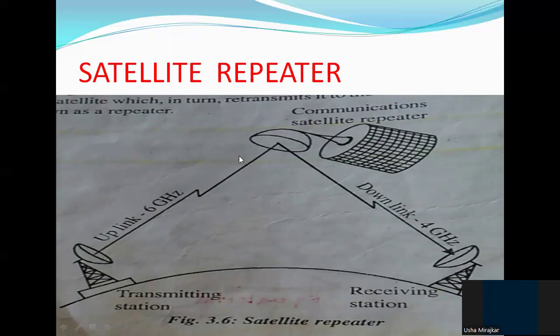Now, that particular signal is received in the communication satellite repeater. This is processed, amplified, and again converted into the downlink frequency and re-radiated towards this receiving station. Therefore, in this case, this satellite is acting as a repeater station. This is called the satellite repeater. It is acting as a repeater station, meaning whatever signal it receives, it processes, converts into the downlink frequency, and retransmits towards the receiving station.